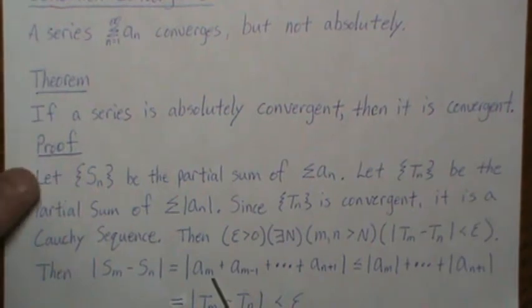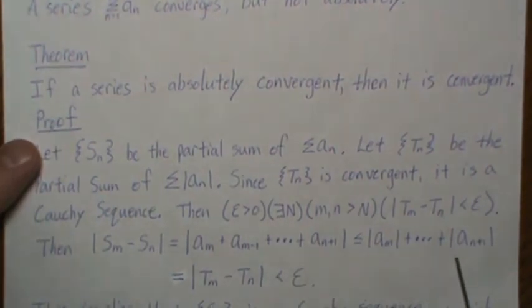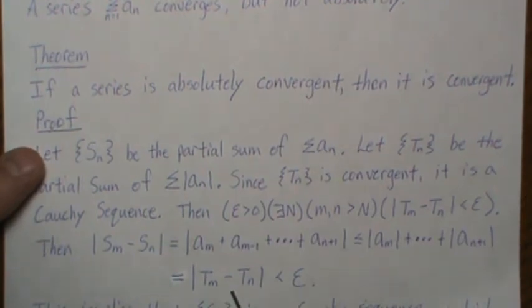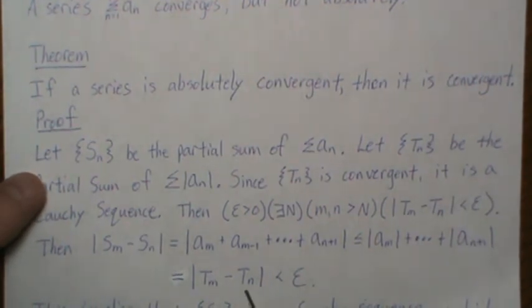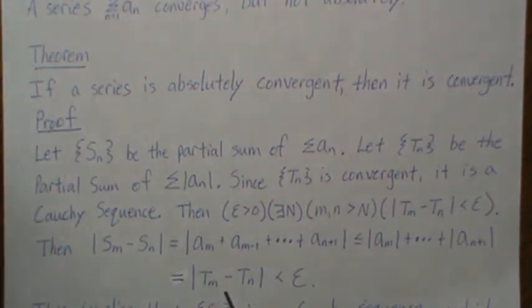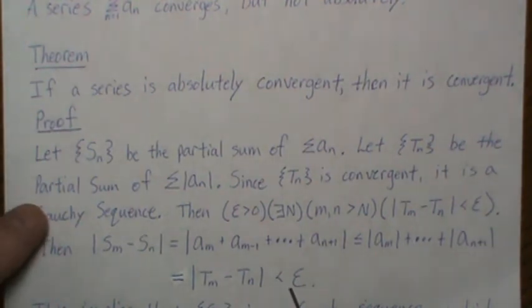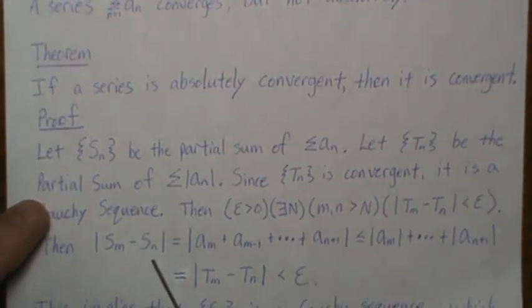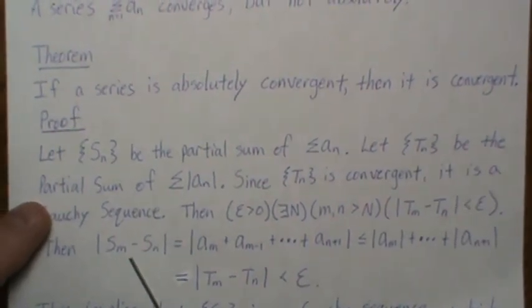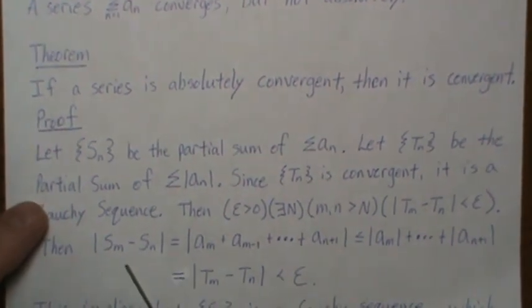But by the absolute value triangle inequality, we know that this is less than or equal to the sum of the absolute values of each of those terms. But adding these absolute value terms is really the difference between the partial sums of T, T_m minus T_n. But because T_n is a Cauchy sequence, it's convergent, so we know that that's less than epsilon. That's by definition. So that says that the sequence of partial sums of A_n is a Cauchy sequence.